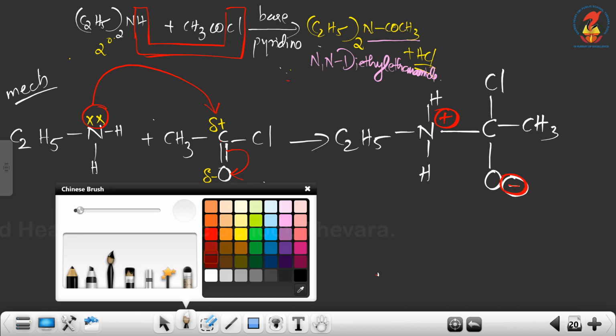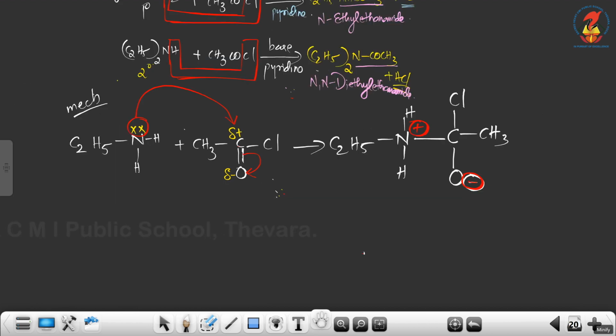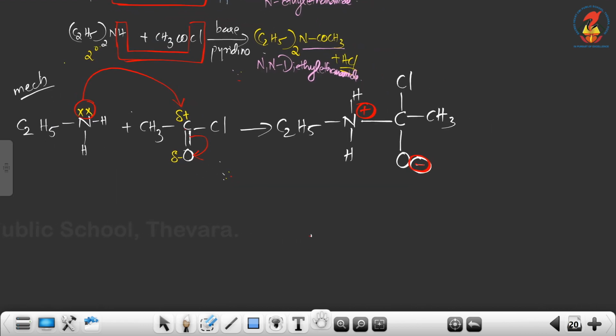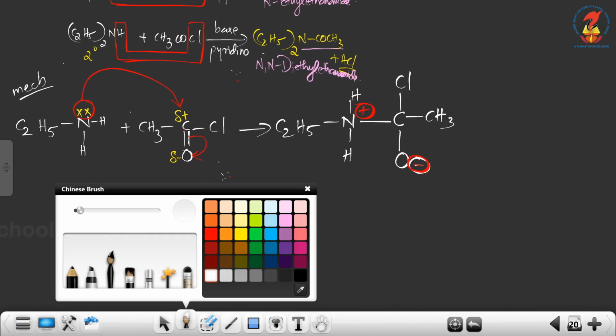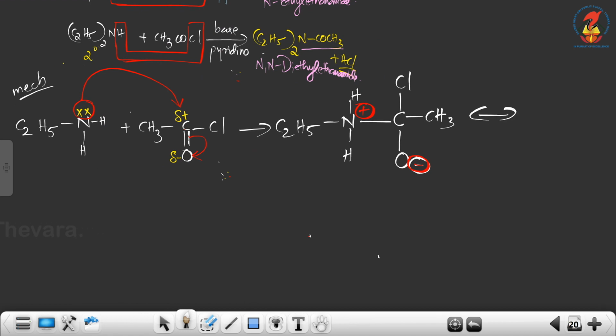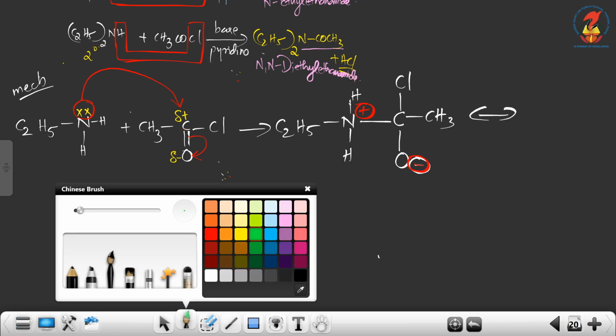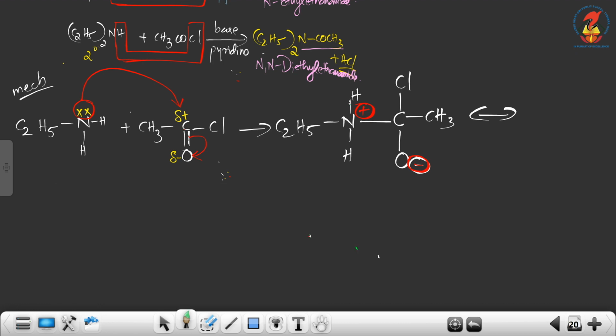In the next step, what happens here is this nitrogen lone pair, the NH bond pair will be shifted towards nitrogen so that hydrogen will go as H plus.